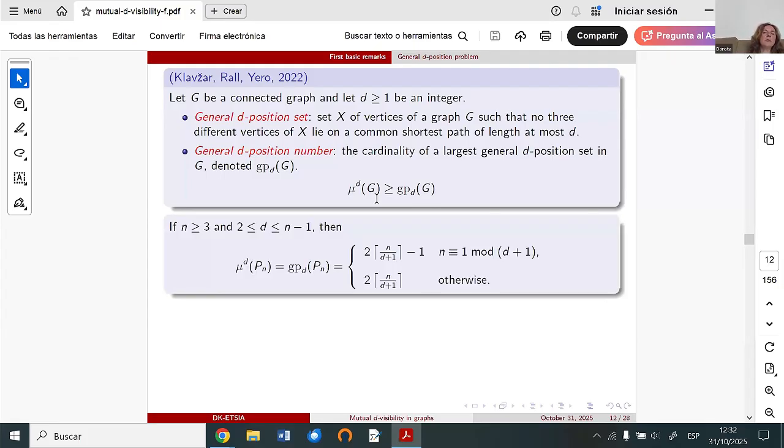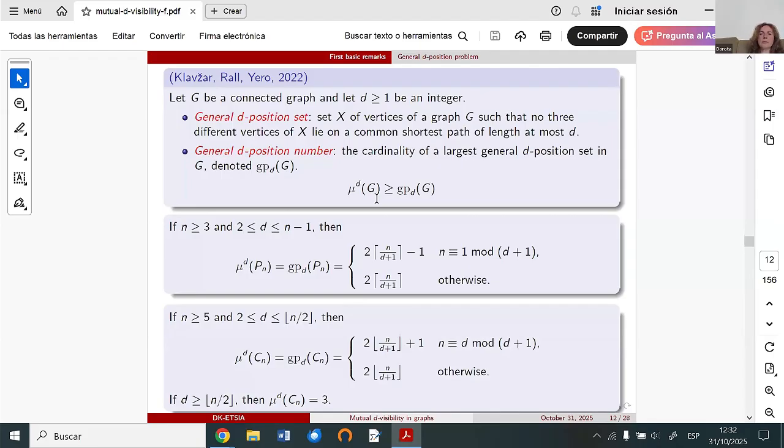And I speak here about this problem because with this concept we have direct results for the mutual visibility number in the case of path graphs. This one was proved before, but in our case it is a direct consequence because we have no more than one unique shortest path between any two vertices belonging to Pn. In the case of cycle graphs, we have one case that we have to take care of separately.